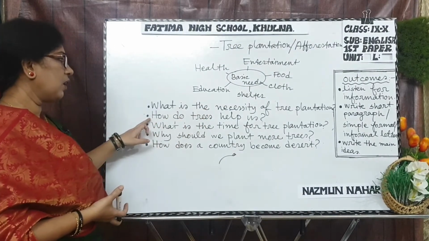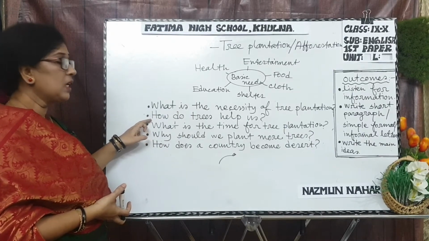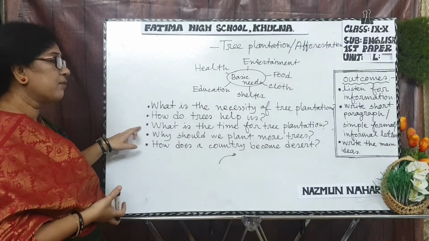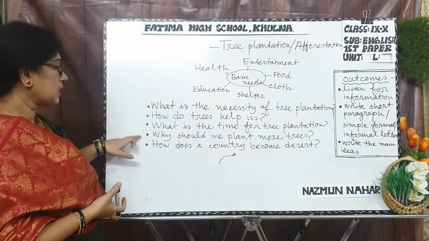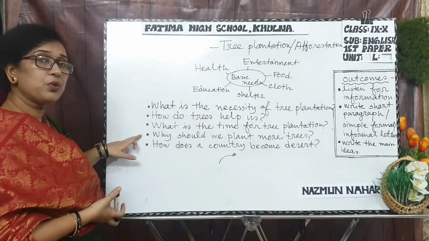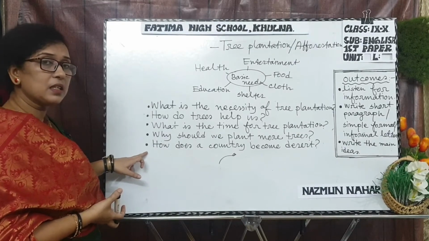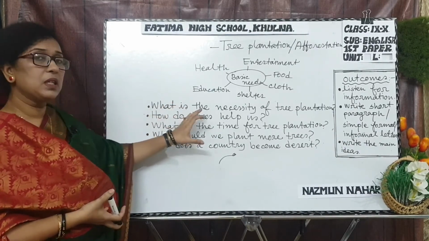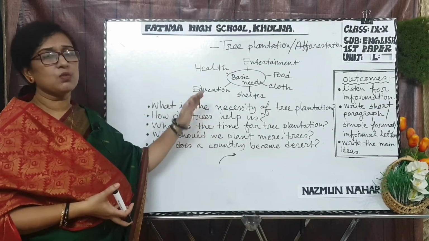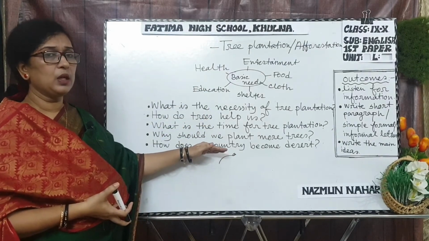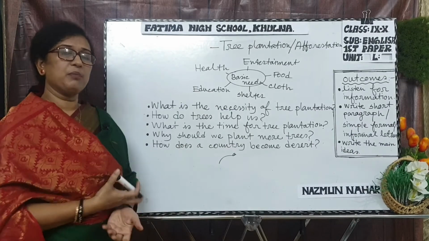Next, how do trees help us? What is the time for tree plantation? Why should we plant more trees? Last, how does a country become a desert? The question setter may set any kind of questions with variations. Clear? But now we are going to read about the basic things.